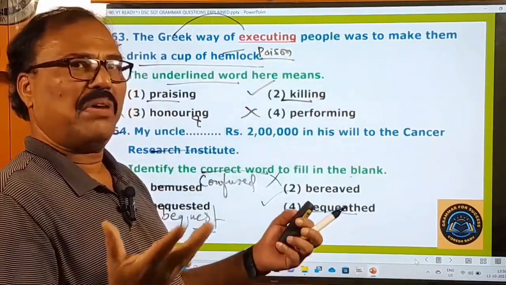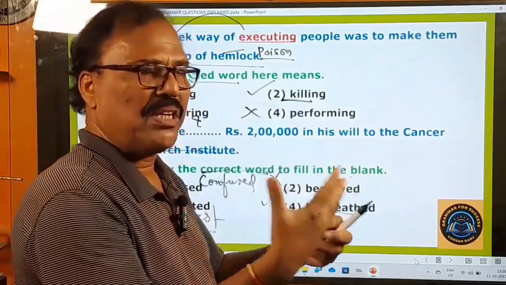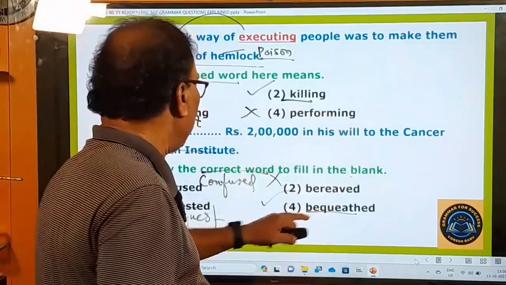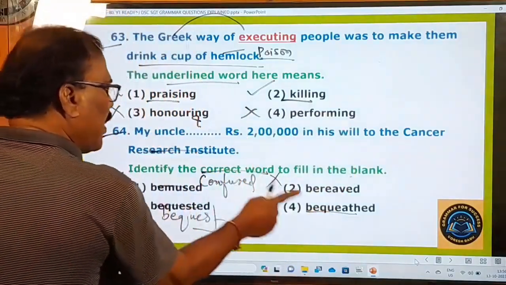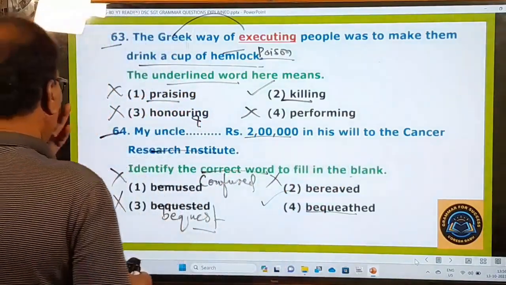You may give money, you may give some property, you may give some gift, gold, silver, whatever you give to somebody. So that is called bequeathed. So here my uncle bequeathed 2 lakh rupees in his will to the Cancer Research Institute.